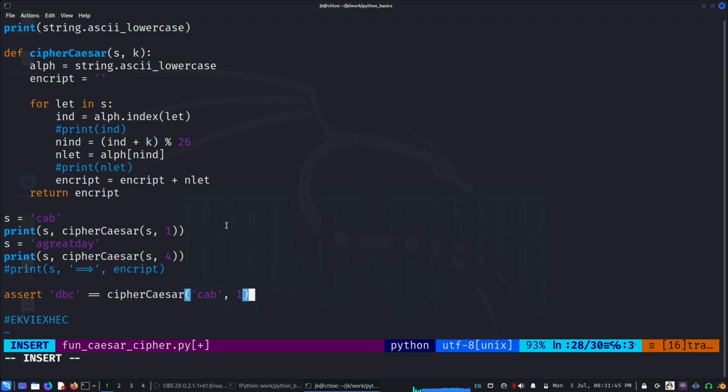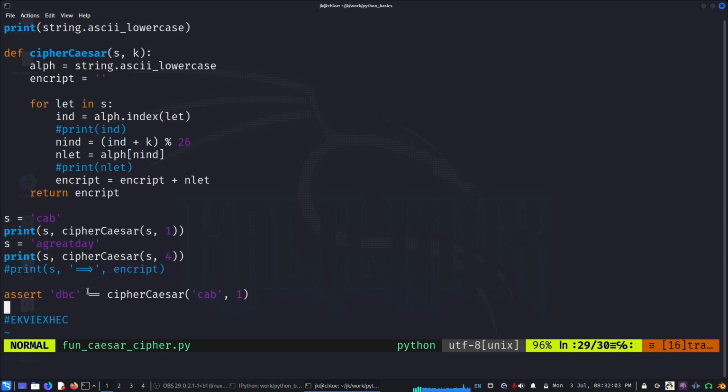What I'm asking is, the answer to this was supposed to be D, B, C, and that has to be equal to this. Otherwise, let me know. That's what we are saying. So let us run it.